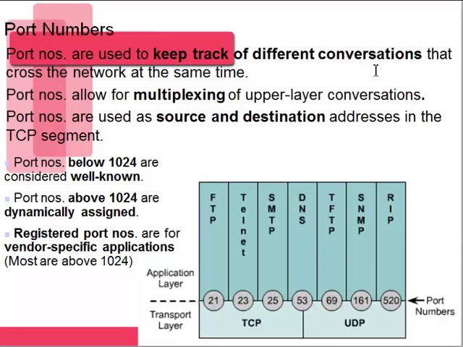So by looking at the port number, our computer is able to tell where that packet is destined, and it's able to keep track of all these different things that are going on our computer and all the different communication that originates to and from those programs on our computers.